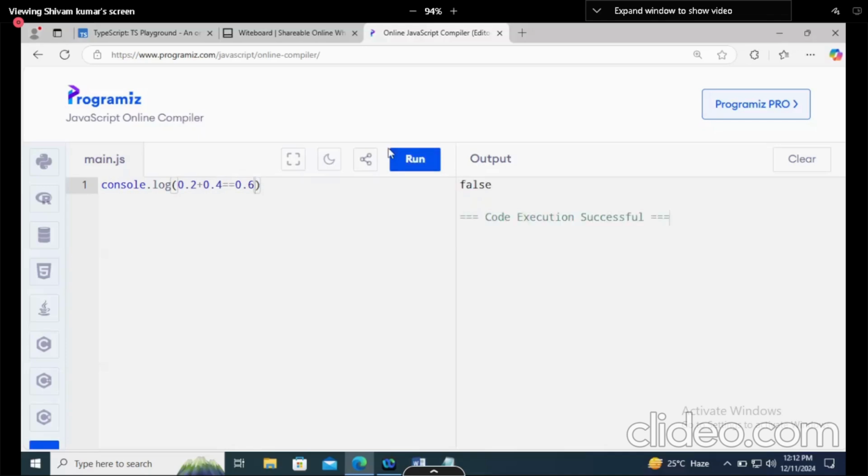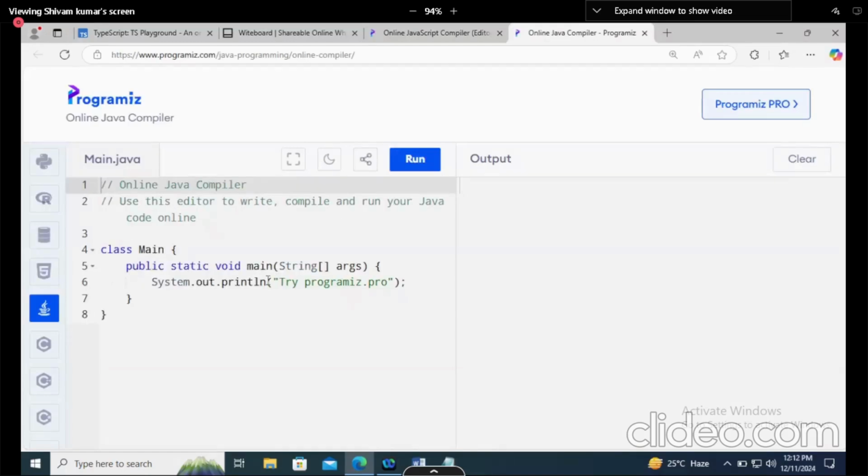In all the programming languages, not in this particular one only. You can check in Python also, Java also, anywhere you can check it. Let's go to Java. So here I will say that 0.2 plus 0.3 is equal to 0.5. Once you run it, true. And 0.2 plus 0.4 is 0.6. It is false. Now, what is the reason behind it?